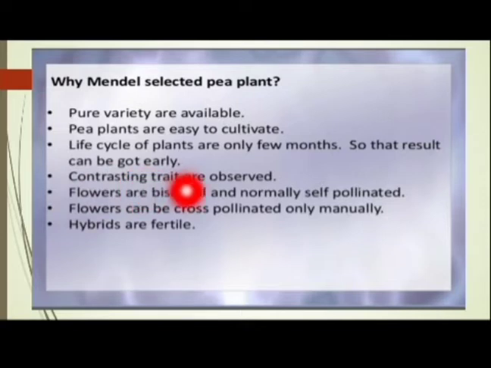Then contrasting traits are observed. Here in these garden pea plants, 7 pairs of contrasting characters are present. Flowers are bisexual and normally self-pollinated. Flowers can be cross-pollinated only manually and hybrids are fertile.